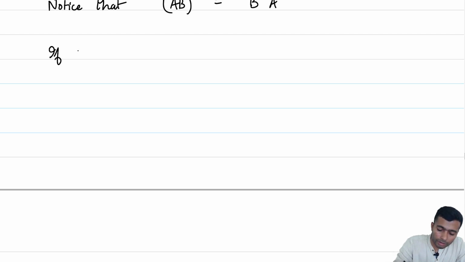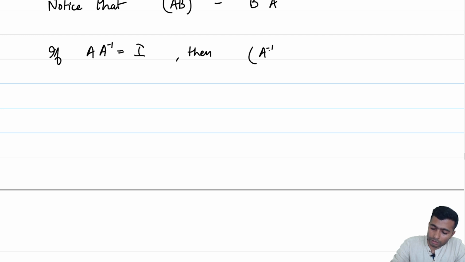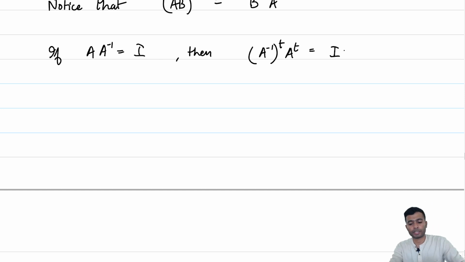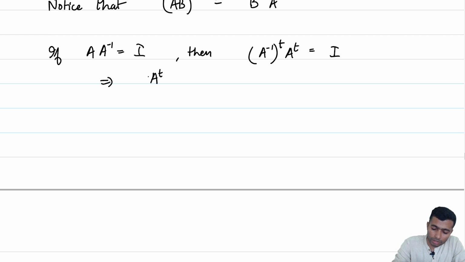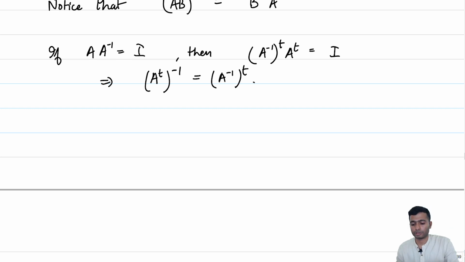So, if A inverse A is identity, let us look at the transpose of this: A transpose times A inverse transpose is equal to identity transpose, which is the same as identity, and that implies that A transpose inverse is equal to A inverse transpose. So, the transpose of an invertible matrix is also invertible.